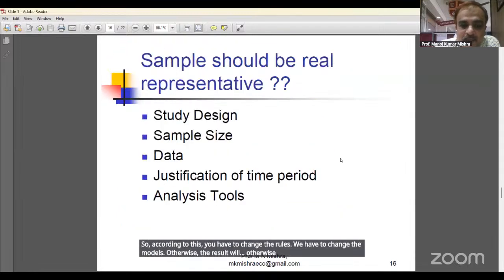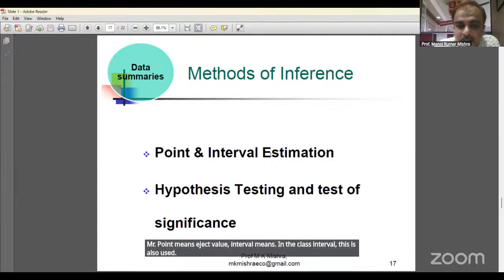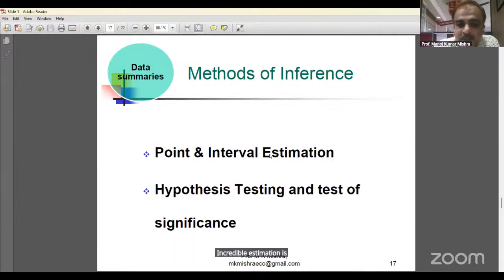Otherwise the result will not be good. So this is a very important point: point and interval estimation. Point means exact value, interval means in the class interval. Interval estimation is also used by software, and point estimation. Hypothesis testing and test of significance.